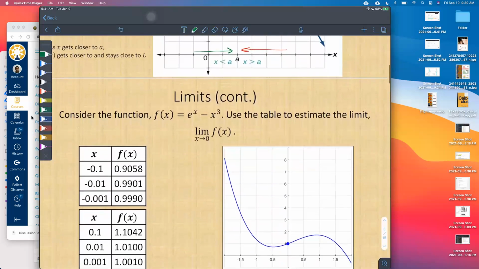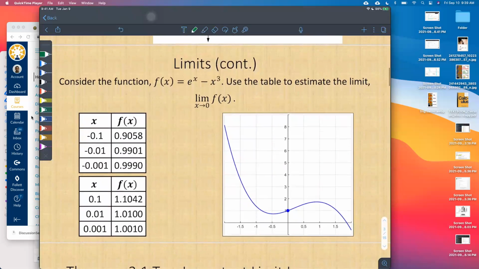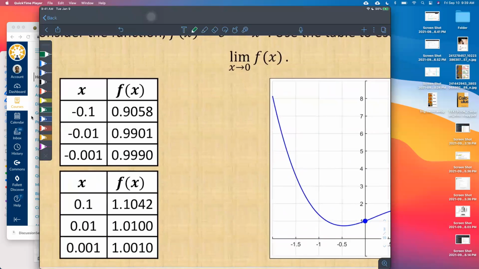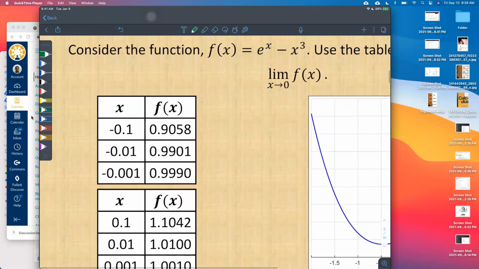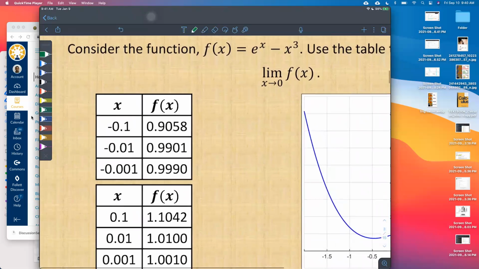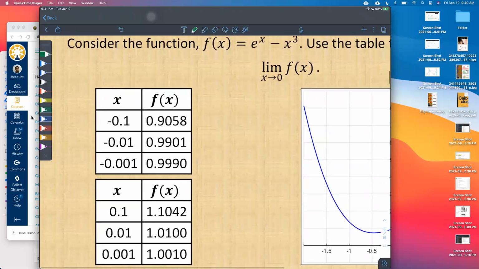All right. So we'll start off with a somewhat basic example here. We look at the function e to the x minus x cubed. There's a couple ways that we could evaluate a limit. The first way that they discuss in the textbook is, if you have a function, you can look at tables. So we want to look at the behavior of the function f of x as x gets closer to 0.